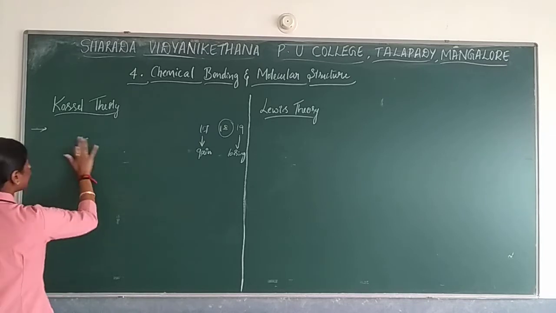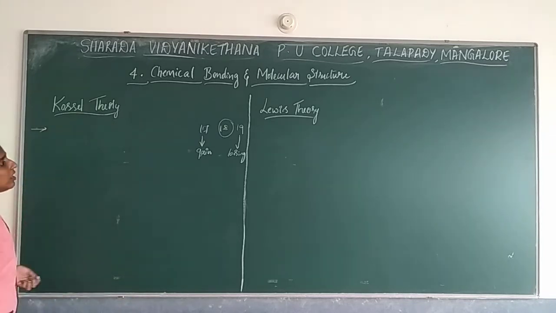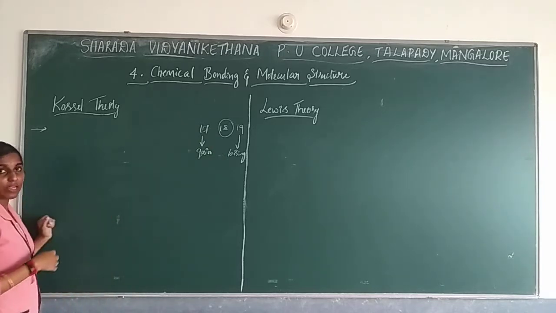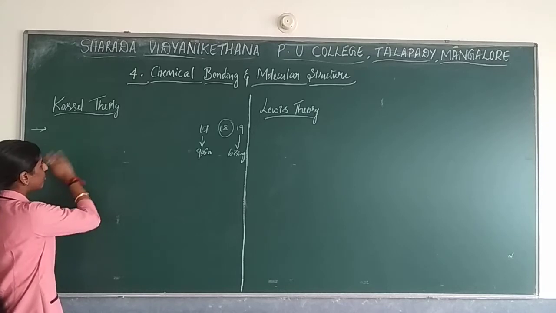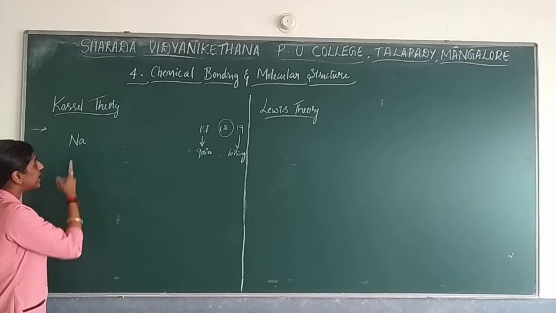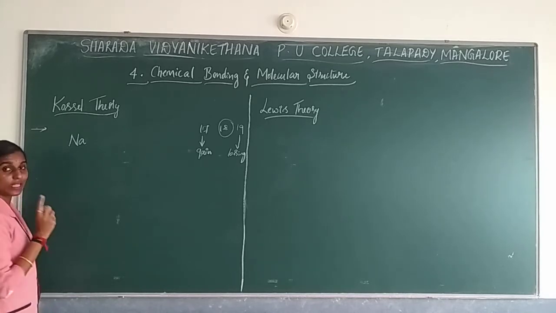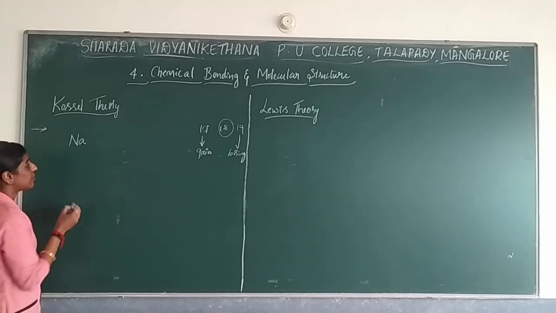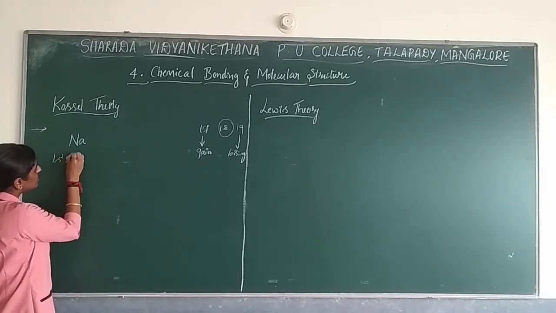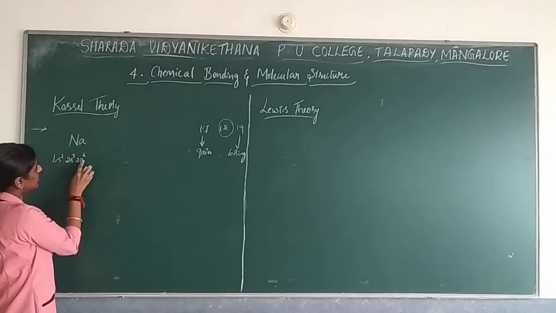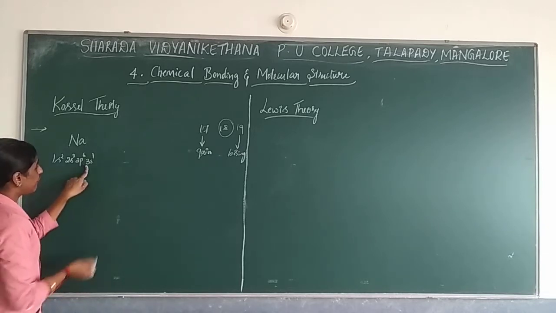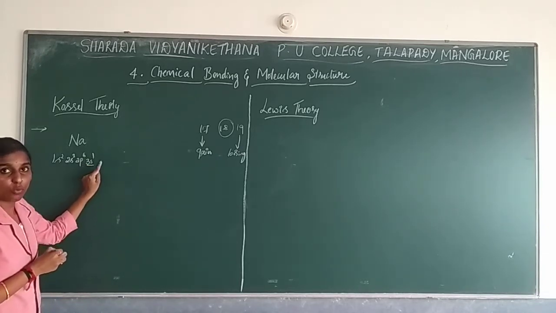Now we'll see with an example how it is possible. I take one 17th group element and one alkali metal element. From the alkali metals I take the example sodium. What is the atomic number of sodium? It is 11, so 11 electrons are present in it. The electronic configuration is 1s2, 2s2, 2p6, total 10, 3s1. So what is the outermost shell configuration? That is the third shell, having only 1 electron.